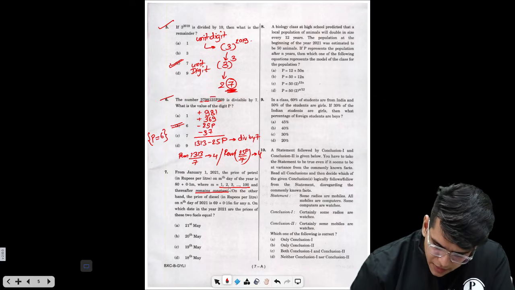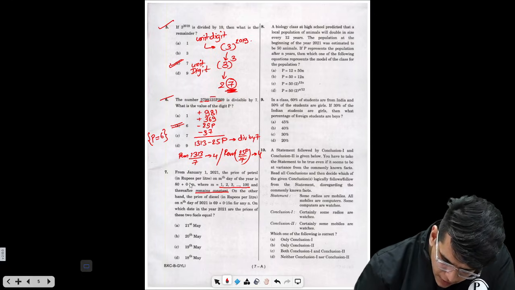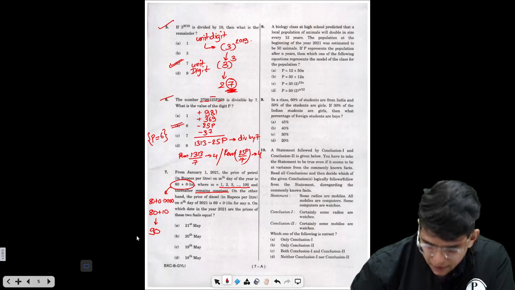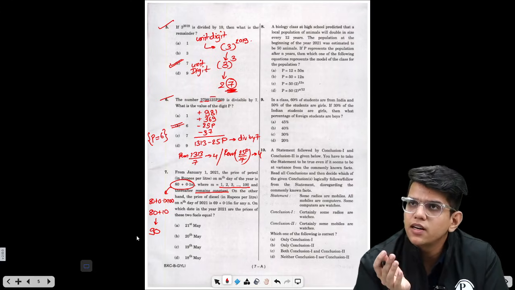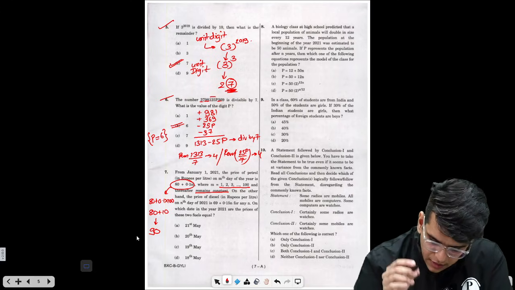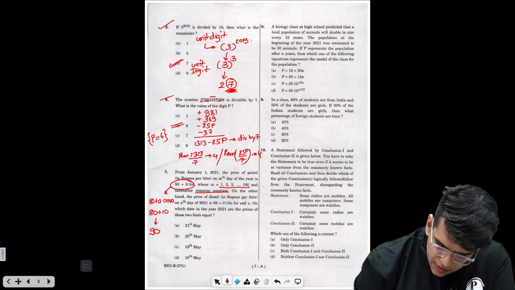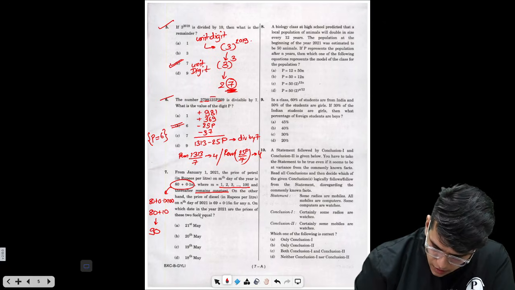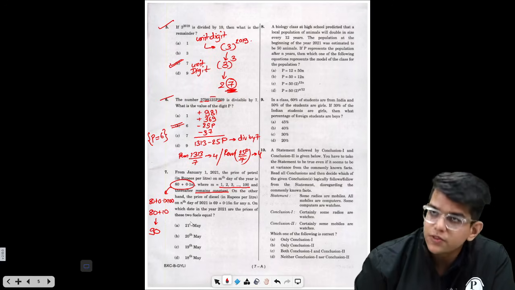So the value of the first expression will be nothing but 80 plus 0.1 into 100, which is 80 plus 10, right? This will be 90. So this is constant after 100, and the value will be 90. The other expression, on the other hand, the price of diesel in rupees on nth day of 2021 is 69 plus 0.15n for any value of n. On which date in the year 21 are the price of the two fuels same?